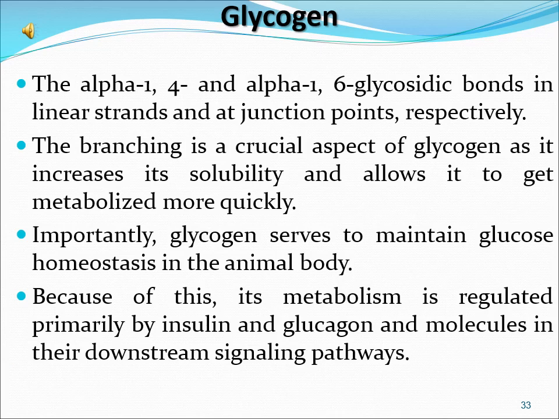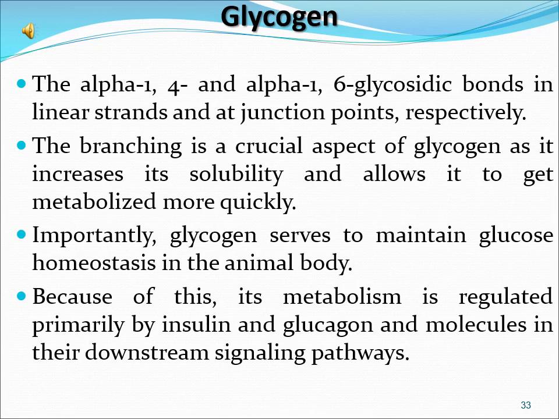Now continuing with glycogen, the alpha 1,4 and alpha 1,6 glycosidic bonds are found in linear strands and at junction points respectively. The branching is a crucial aspect of glycogen as it increases its solubility and allows it to get metabolized more quickly.